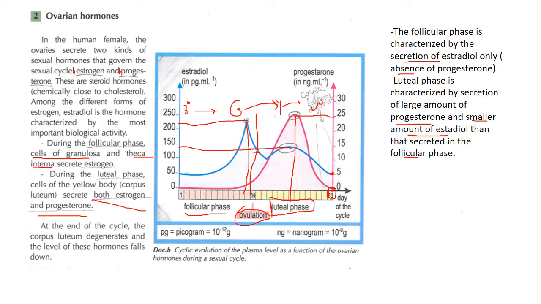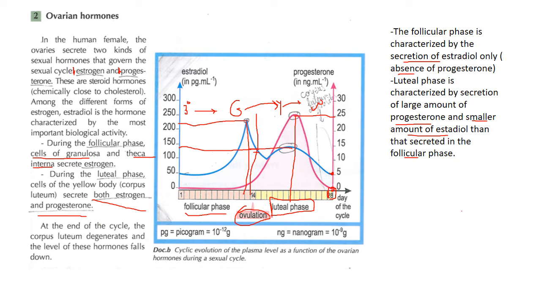Whereas when it degenerates into white body, there is no more secretion at the end of the cycle, and menstruation occurs at the level of the uterus. So the luteal phase is characterized by secretion of a large amount of progesterone and a smaller amount of estradiol than in the follicular phase.